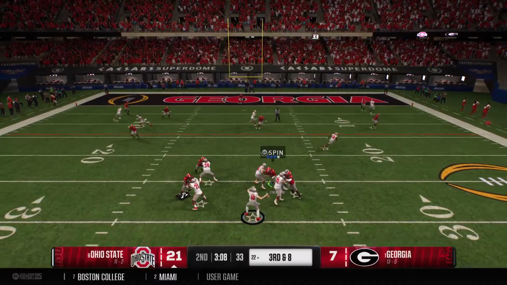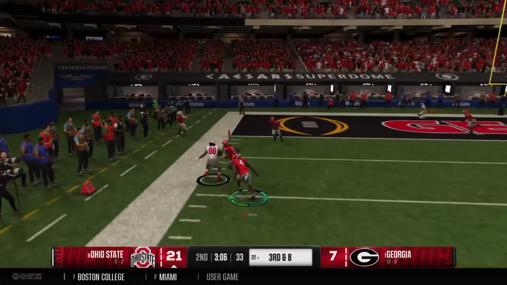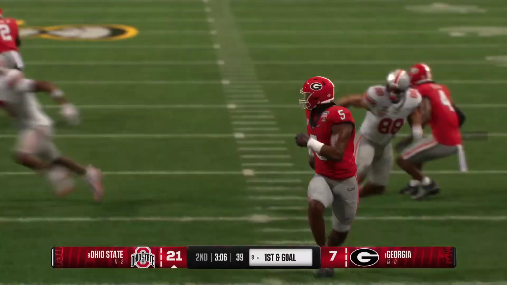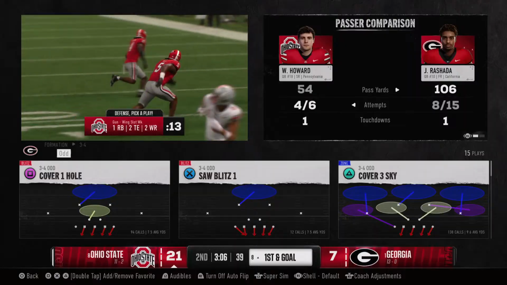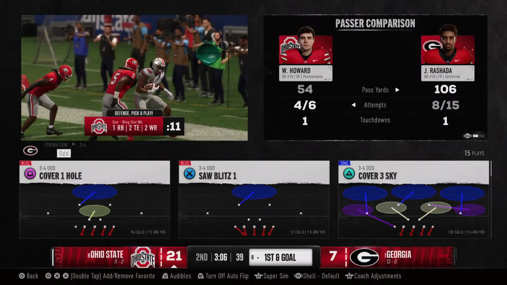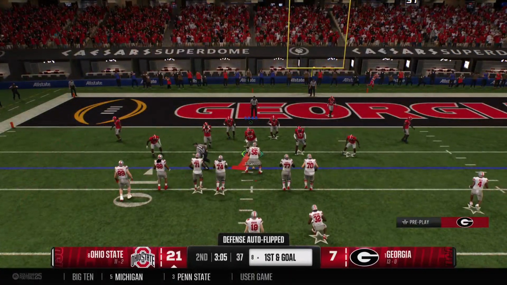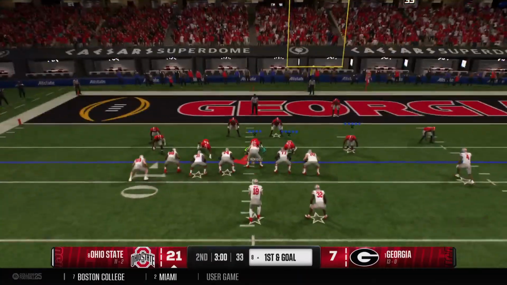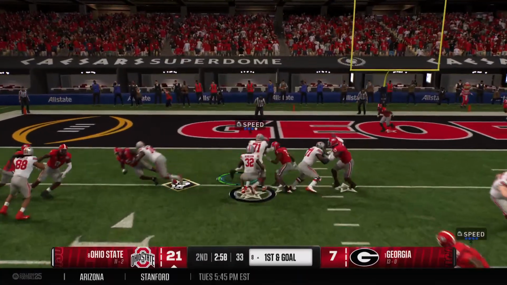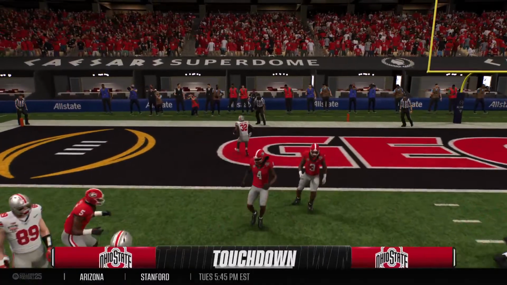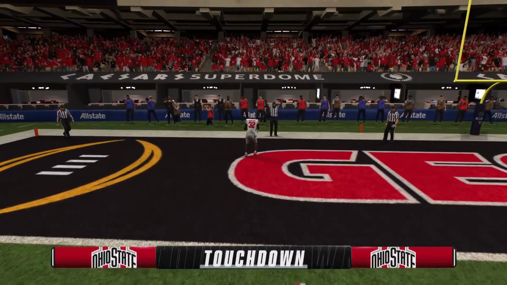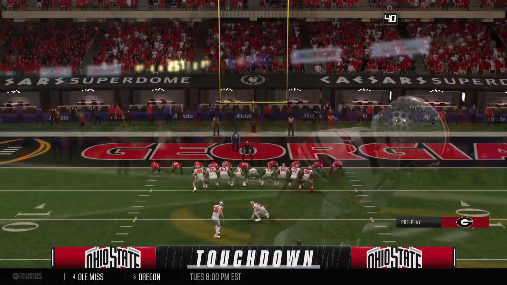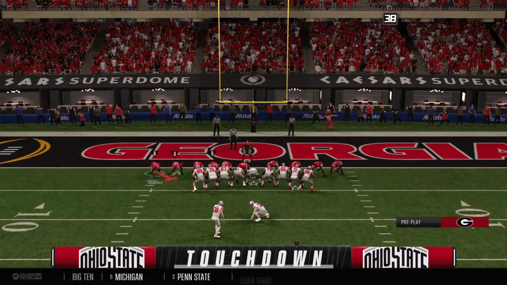Looking downfield, it's Howard. Quick throw, catch made on the out route. And he's run out after a big gain. The offense will be set up with a 1st down and goal. The Buckeyes come to the line with 1st and goal. They'll try to run it in on 1st and goal. And he gets to the end zone. Touchdown, Buckeyes. But they'll try to add to the lead now with the PAT.